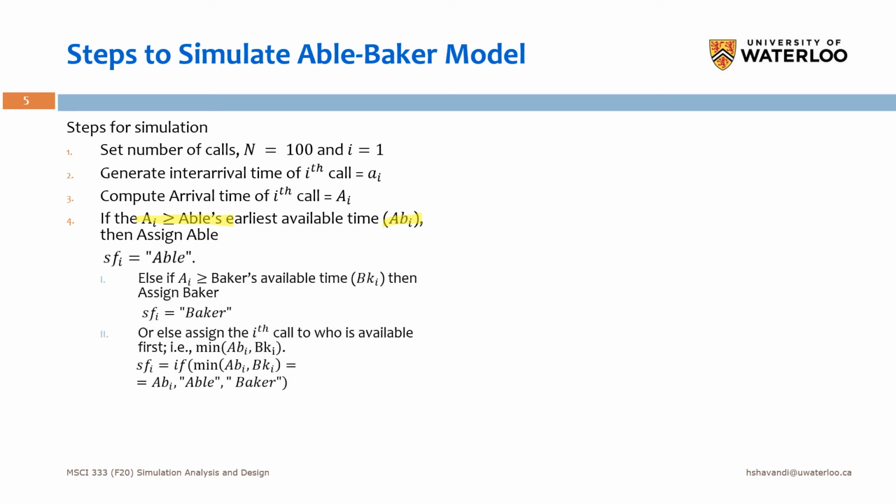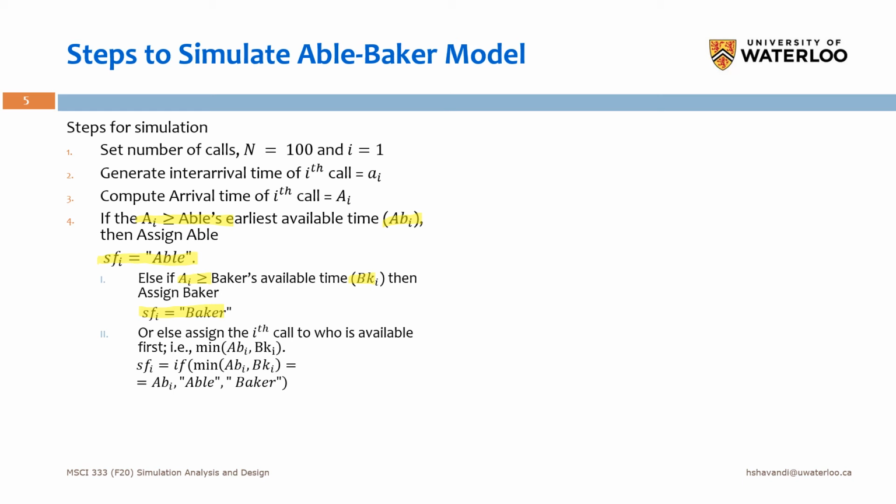Okay, so by this SFi will be Able. Else, we check the availability of the Baker. So we check if Ai, the arrival time of ith customer, is greater than or equal to BKi. Then again, if it's true, then we'll assign Baker to this call. So SFi becomes Baker, right?